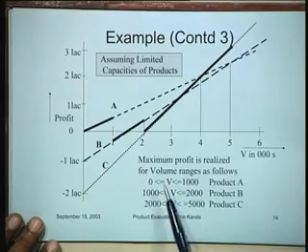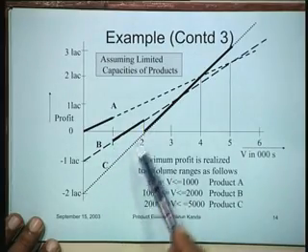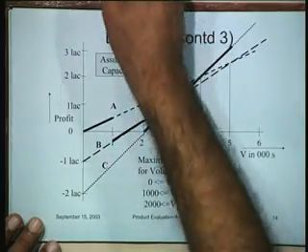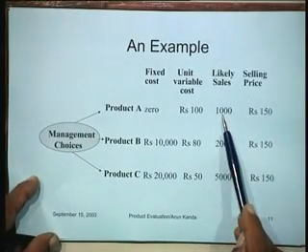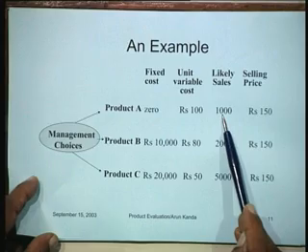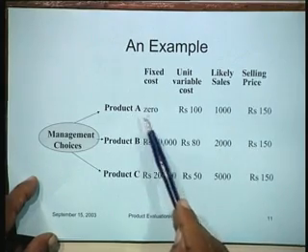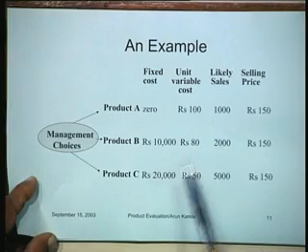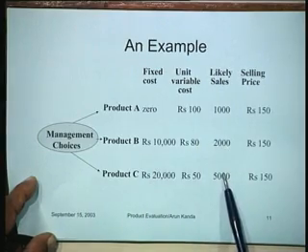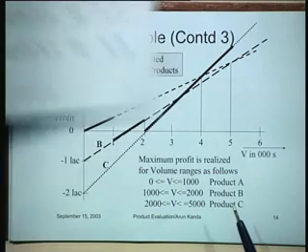What you find here is that A and then B and then C. What has happened is that product A, if you look at the data, product A likely sales go up to 1000. So if we assume that this particular option is available from 0 to 1000, this option is available from 0 to 2000, and this option is available from 0 to 5000 only, then what is going to happen?